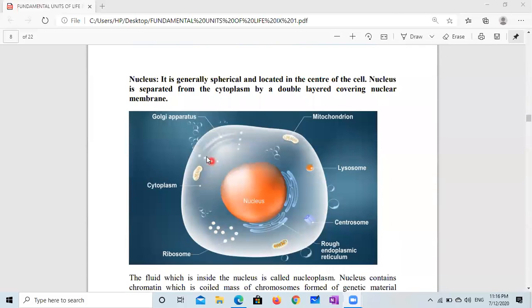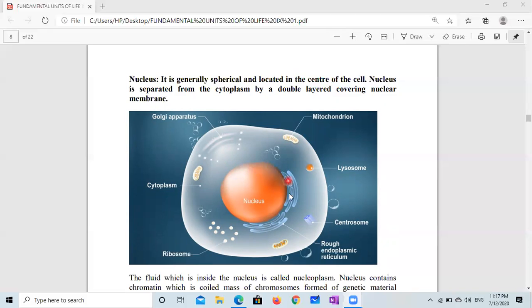Next, we have discussed cell membrane and cytoplasm. Now come to the nucleus. It is generally spherical and located in the center of the cell. The nucleus is separated from the cytoplasm by a nuclear membrane. We can imagine a bigger balloon with fluid inside it and a smaller balloon inside the bigger balloon.